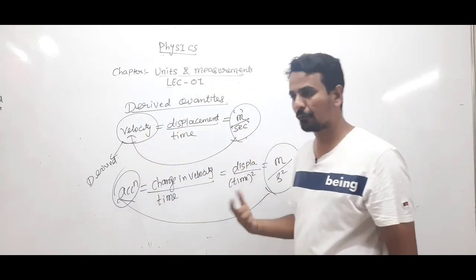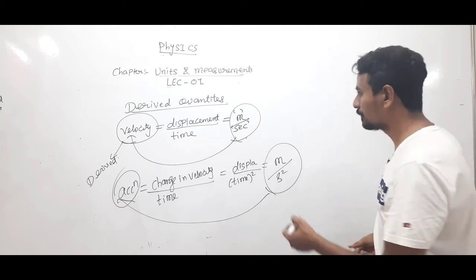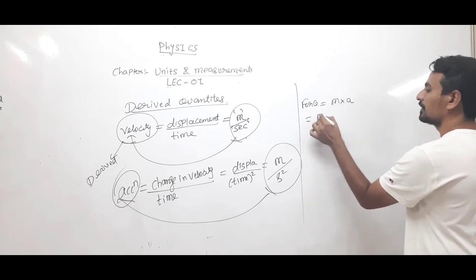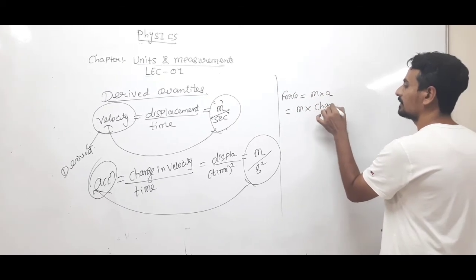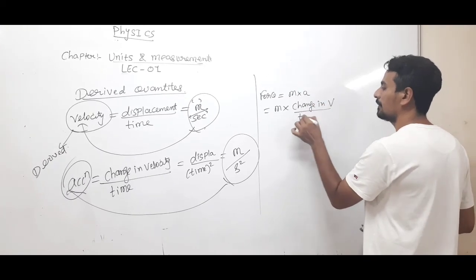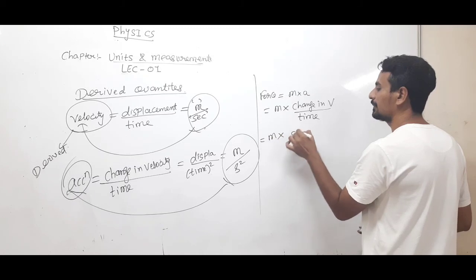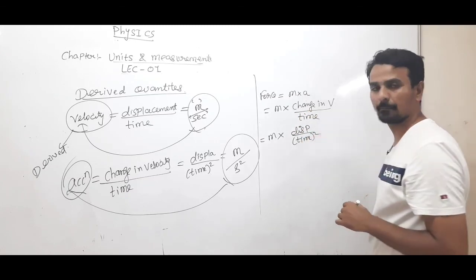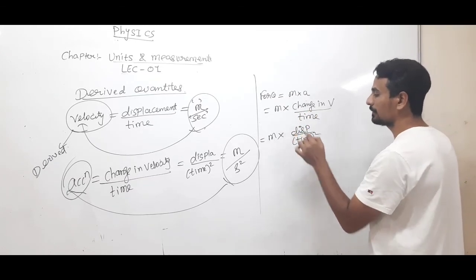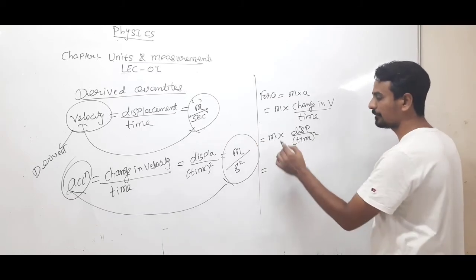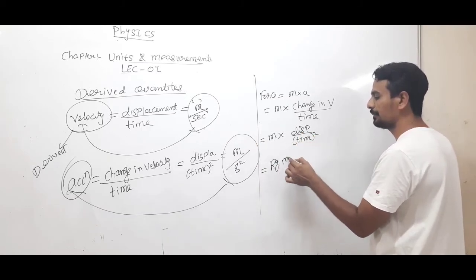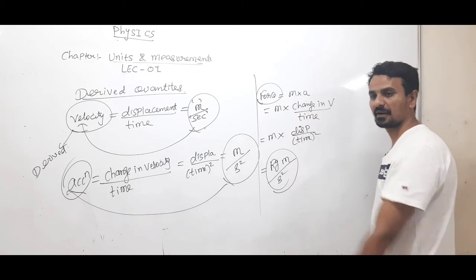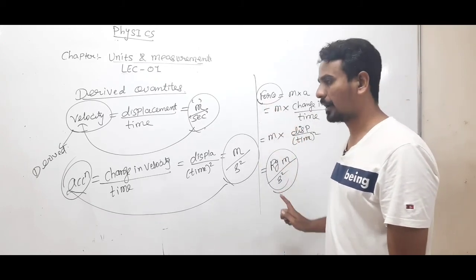One more example: force, which equals ma. Force is mass into acceleration. Acceleration can be written as change in velocity upon time, and velocity can be written as displacement by time, so it becomes time square. Now we have come across the base quantities: the unit of mass is kilogram, displacement is meter, and time is second square. So we have derived the unit of another quantity using fundamental quantities. This is a derived quantity and a derived unit.